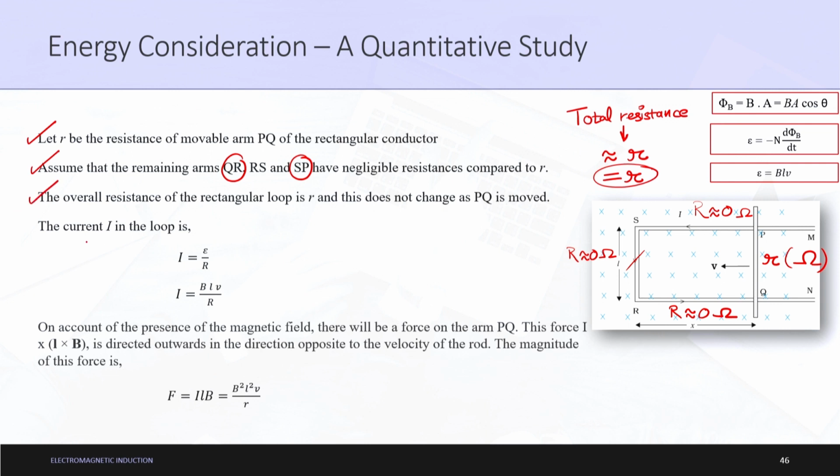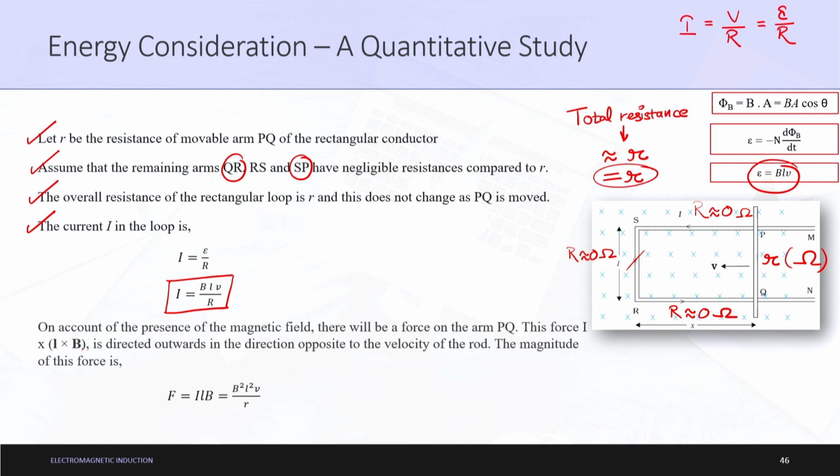Now the current I in the loop is, from the basic current electricity concept, we know that current is equal to V by R, as motional electromotive force or simply EMF is nothing but voltage only. So it is equal to epsilon by R. So the current I in the loop is I equals epsilon by R. From the previous concept, we already knew that epsilon is nothing but BLV, hence it is equal to BLV by R. So the current is equal to BLV by R.